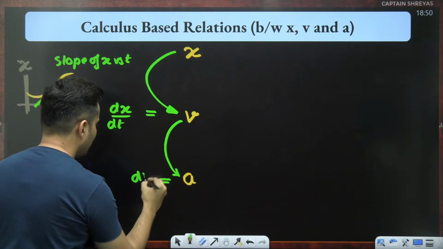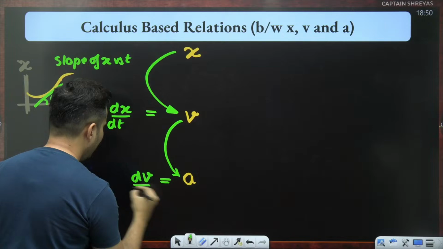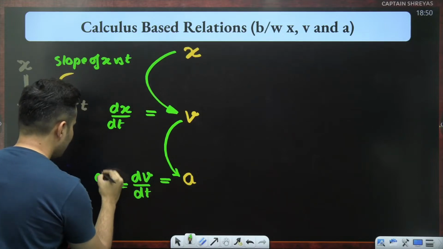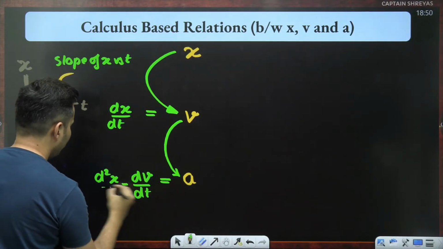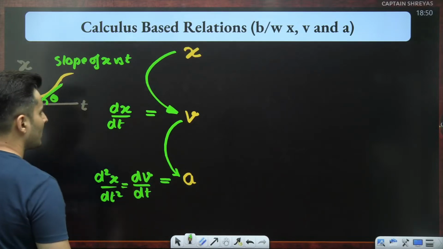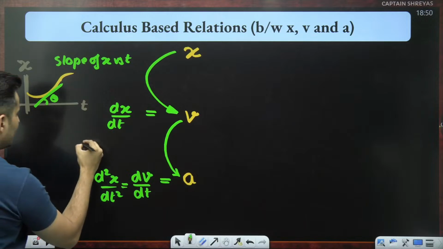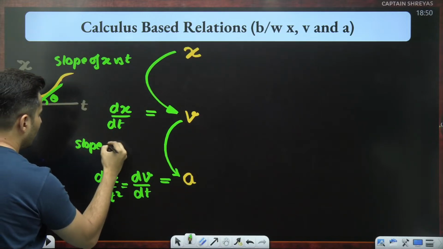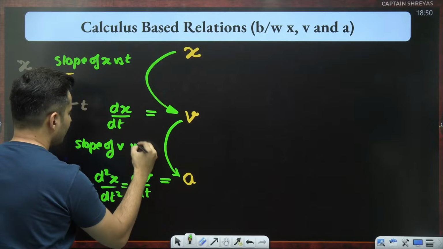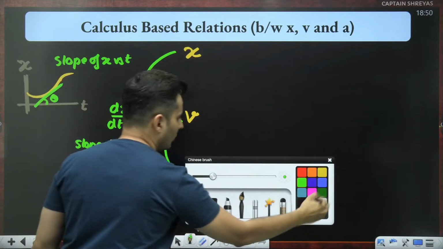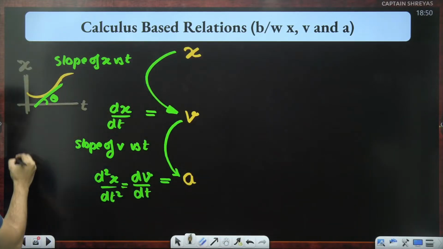Acceleration is the rate of change of velocity, which is also the second derivative of the position with respect to time. And when you're doing that, you are essentially finding the slope of velocity versus time.